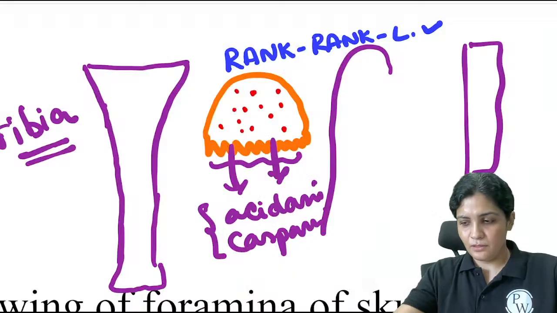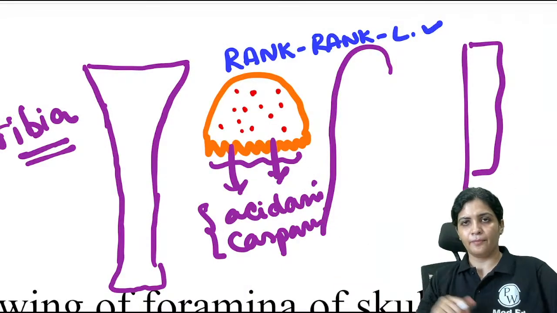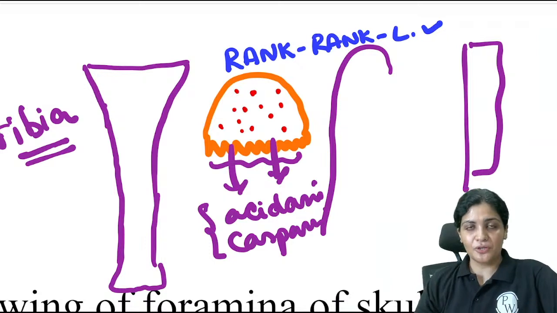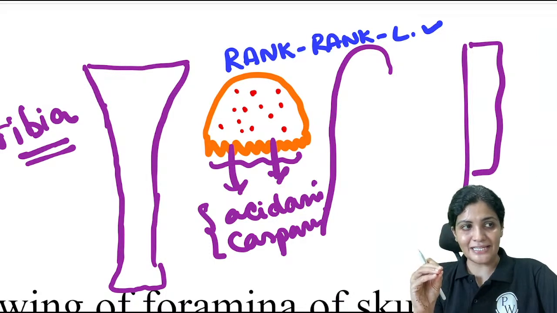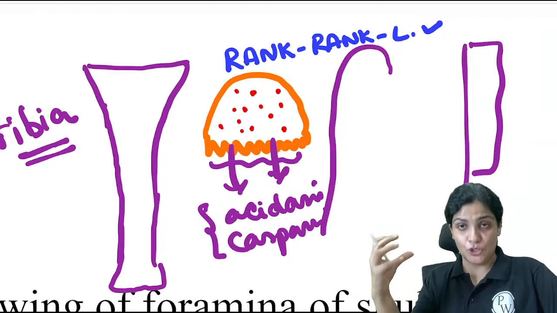So always remember, whenever we talk about the osteoclast, you have to remember that there are certain enzymes present in the osteoclast, which will cause the degradation of the bone.